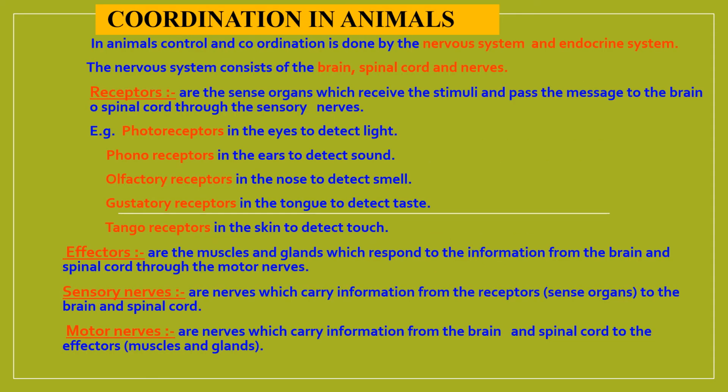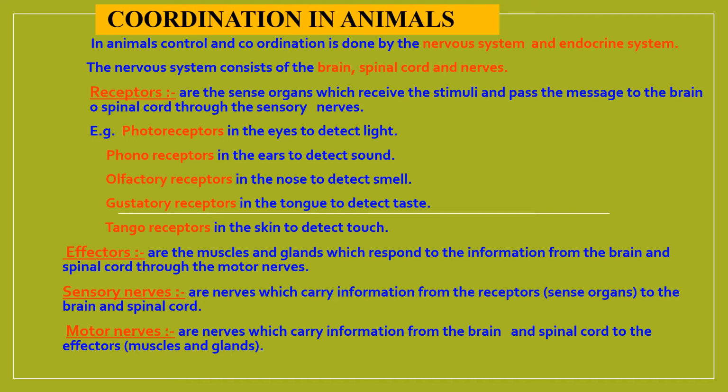Let us look into how coordination takes place in animals. In animals, control and coordination is done by the nervous system and the endocrine system. The nervous system consists of brain, spinal cord, and the nerves. Now, there are so many receptor organs associated with this sort of control and coordination. Let us look into what are the various receptors in animals.